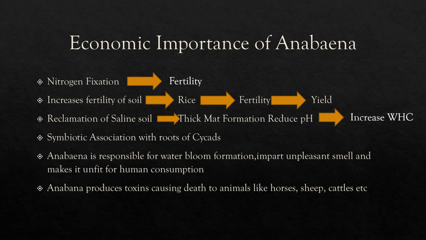Because nitrogen is fixed, nitrogen is converted into nitrates and nitrites, and these nitrates and nitrites are usable and useful for the plants. The soil which is useful for the plants is a fertile soil, which has important components, organic as well as inorganic compounds. So in this way, Anabaena has a most important role in the nitrogen fixation process.